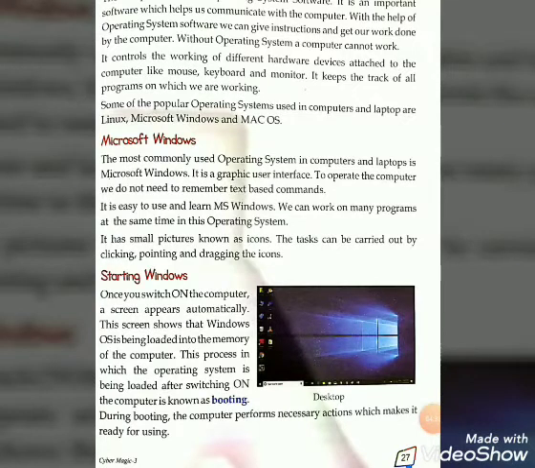What is it? We know that the most commonly used operating system in computers and laptops is Microsoft Windows. It is a graphic user interface. To operate the computer, we do not need to remember text-based commands.